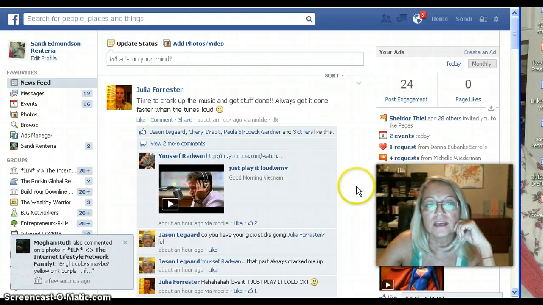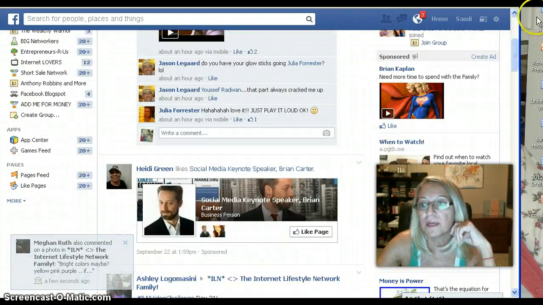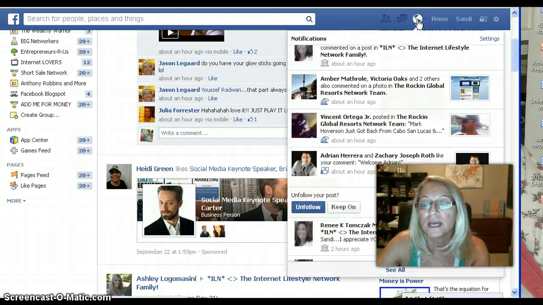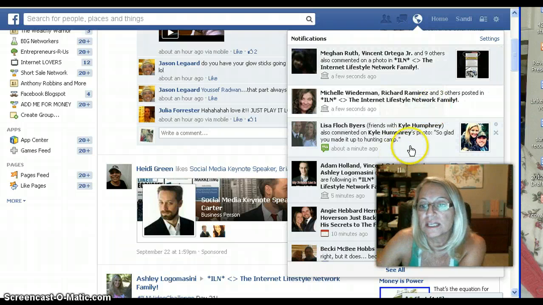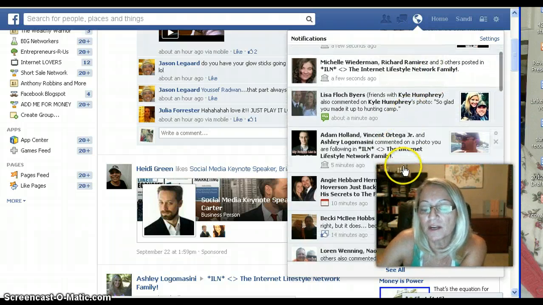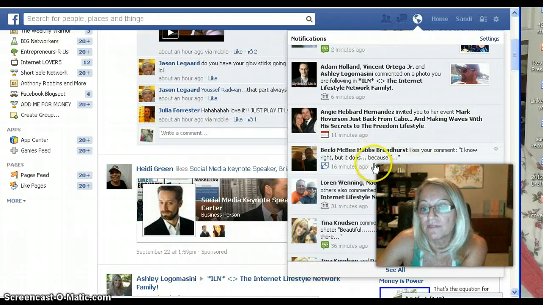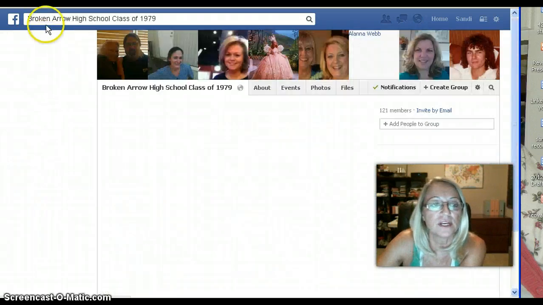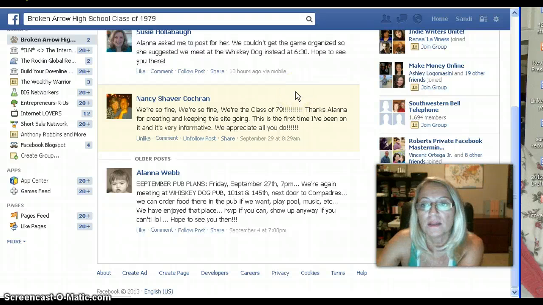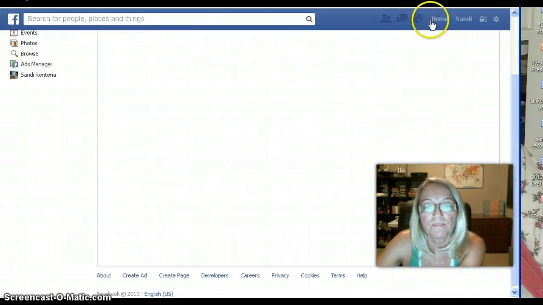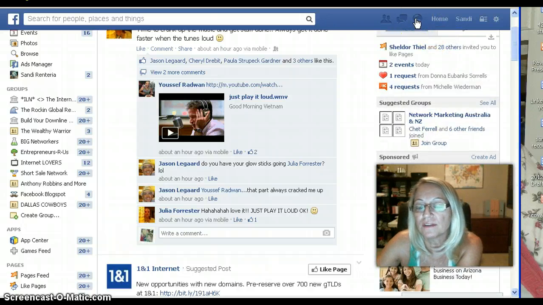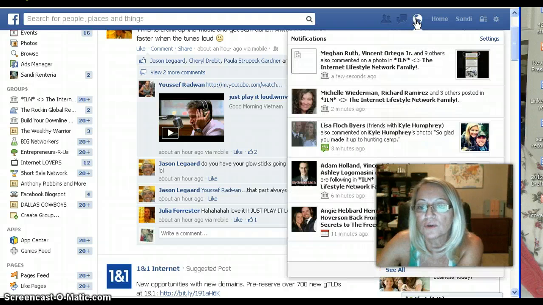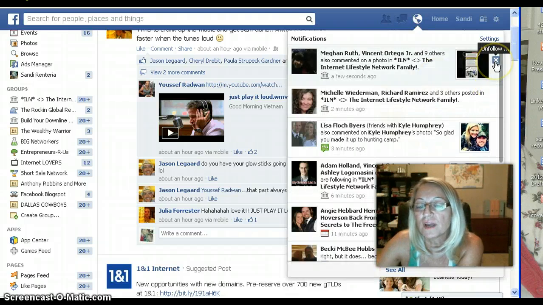And then another thing is, for instance, if I made a comment, I'll go over here to this little world here on the bar as well. And for instance, if I made a comment on something like this, if I don't want to hear anything, sorry, that's really not what I wanted to do. Let me go back to my home page. I'm trying to figure out how I can do this. If I go into this little world, let me go back down here, like right here.